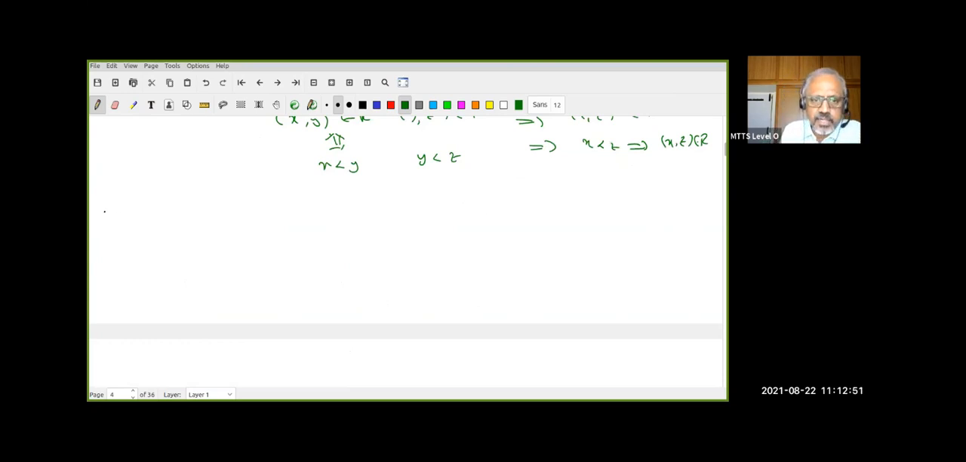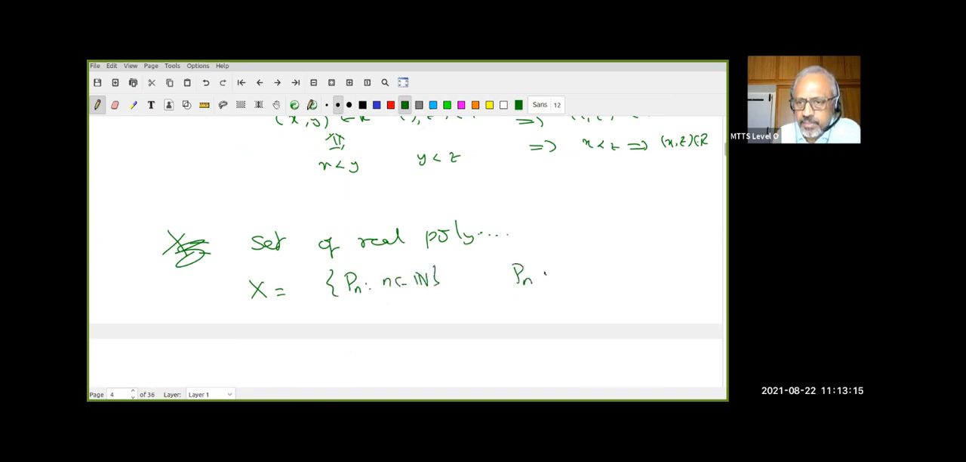Now I'm going to give an example. You tell me whether it's a total order or not. Let X be the set of all real polynomials. Now what is my set? My set is going to be X, which is the collection P_n, n in the natural numbers, where P_n is the set of polynomials of degree less than or equal to n. Do you understand this? X itself is a collection of sets. Each element of X is a set of all polynomials of degree less than or equal to n.